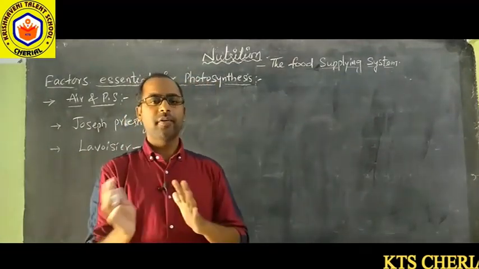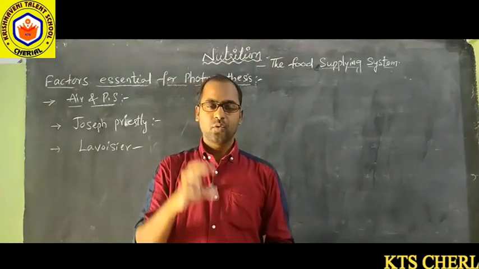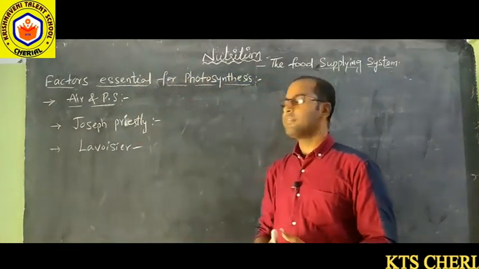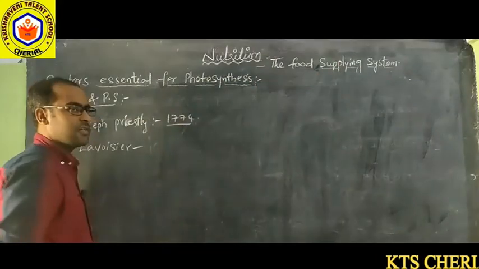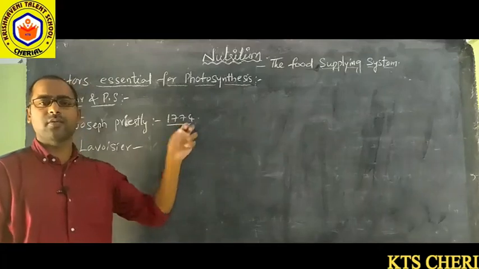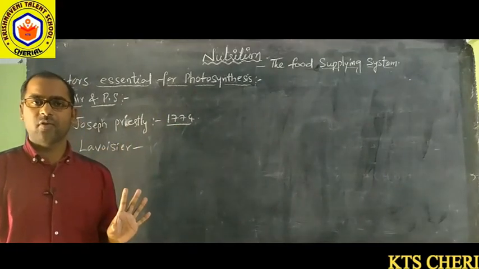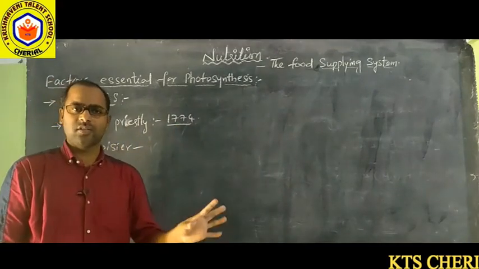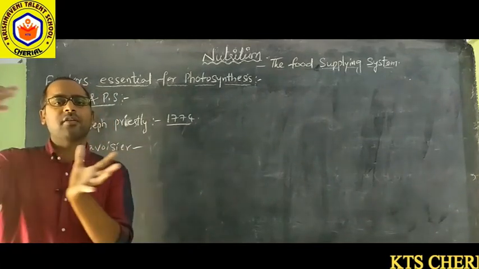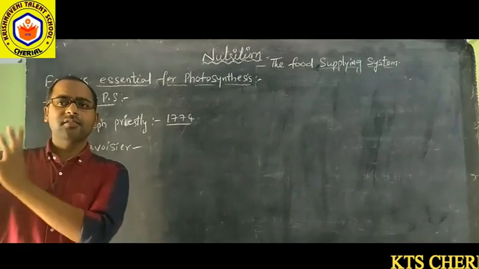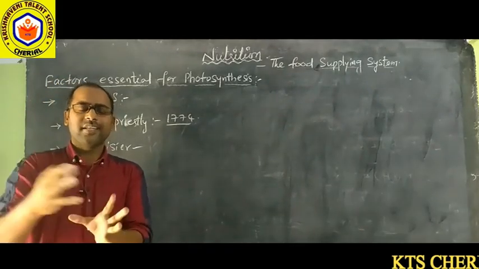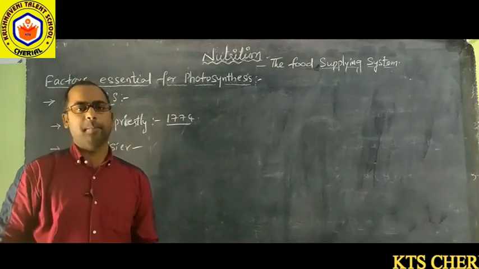So what is the relation between air and photosynthesis? This was established by a scientist called Joseph Priestley. From 1770 he did a series of experiments, and in 1774 he discovered oxygen. But he didn't call it oxygen. He just said that some gas is necessary for the survival of animals, as well as for the burning of things, for the flame.